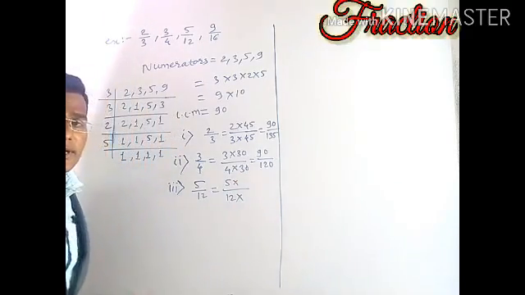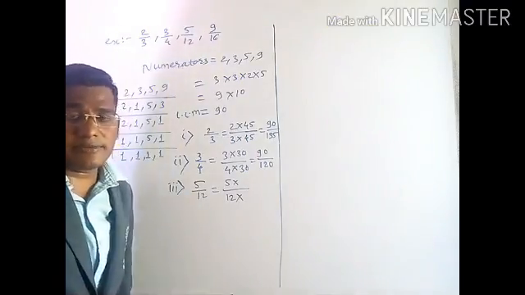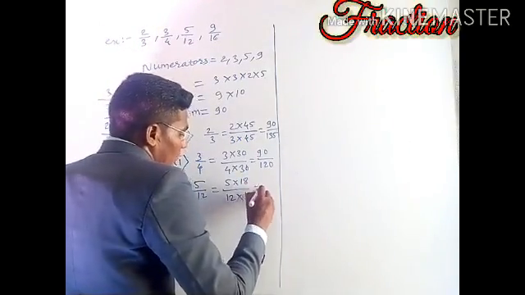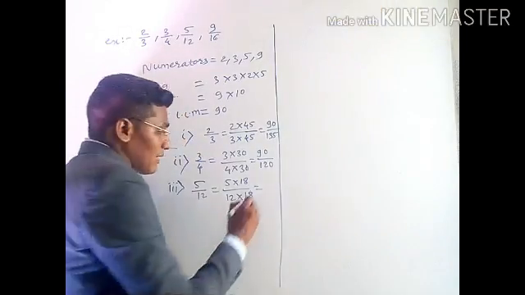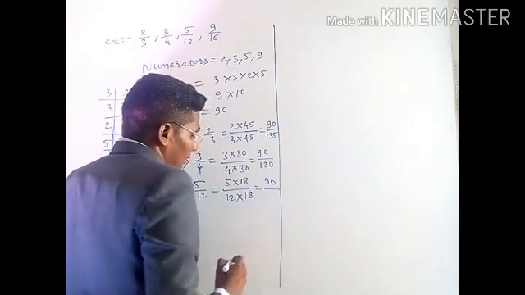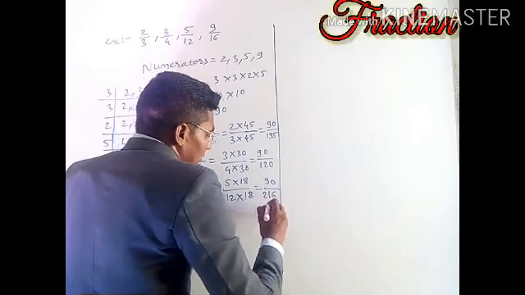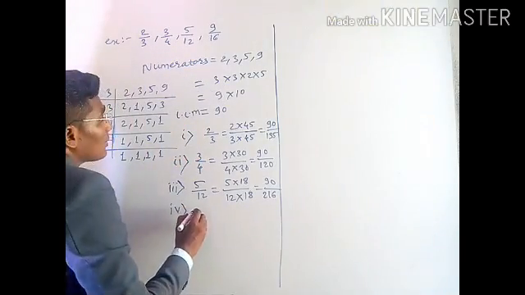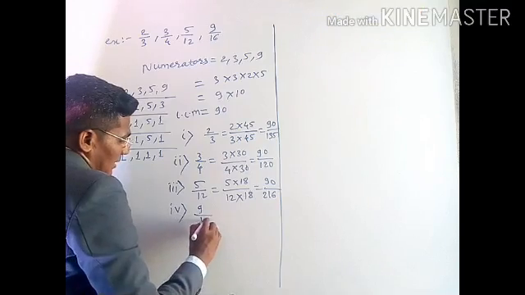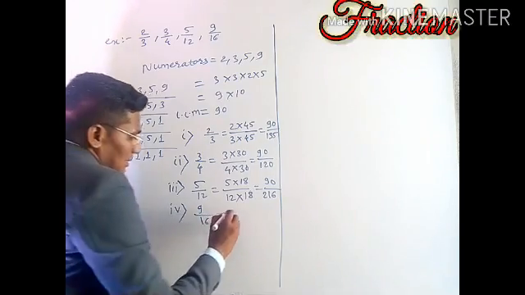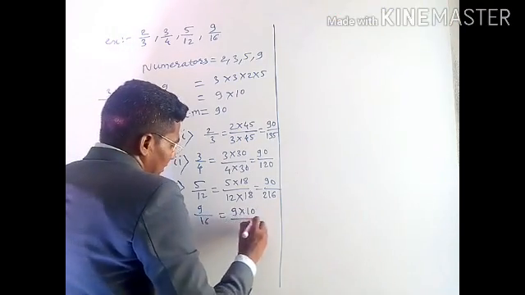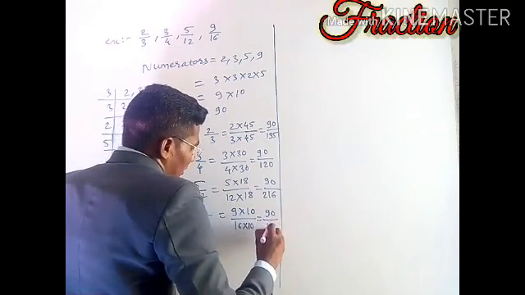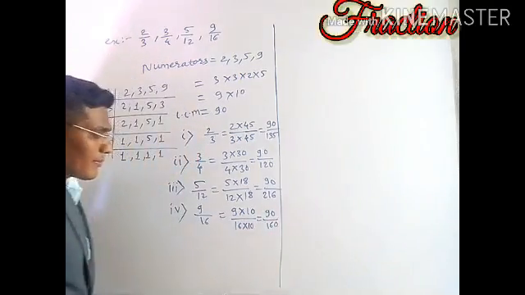Then the third fraction is 5 by 12. 5 multiplied by which number gives 90 as the numerator? 18 multiplied by 5 is 90, and by that same number we multiply the denominator, so 90 by 216. The last fraction is 9 by 16, and as 9 multiplied by 10 is 90, 16 is multiplied by 10, and it equals 90 by 160.